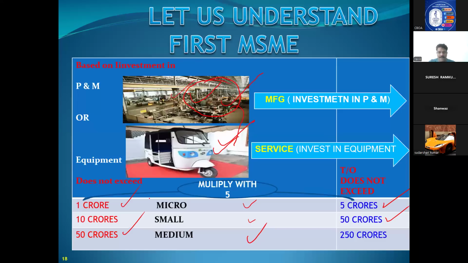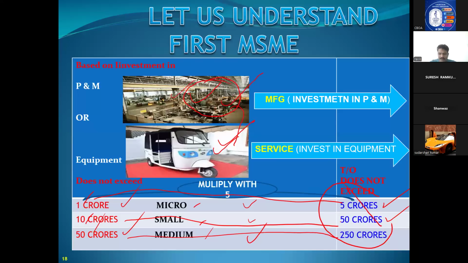This is the definition. But for examination purposes, what we will do is write a table: micro, small, medium, and only remember the numbers 1, 10, 50, that's all. For turnover, you just multiply: 1 into 5 is 5 crores, 10 into 5 is 50 crores, 50 into 5 is 250 crores. So this you need not remember. You remember micro, small, medium.